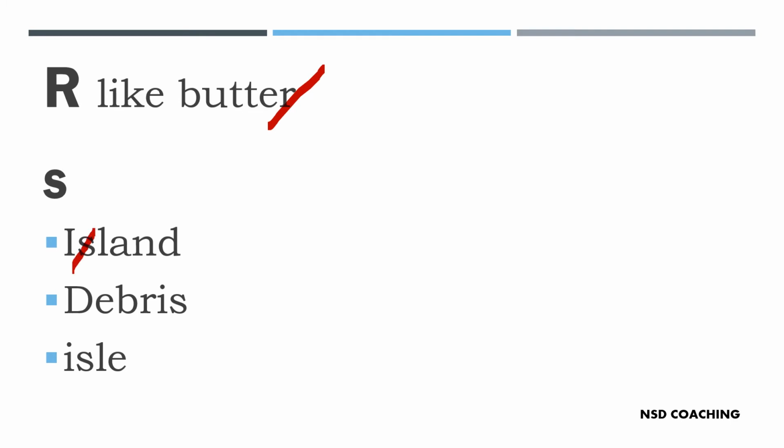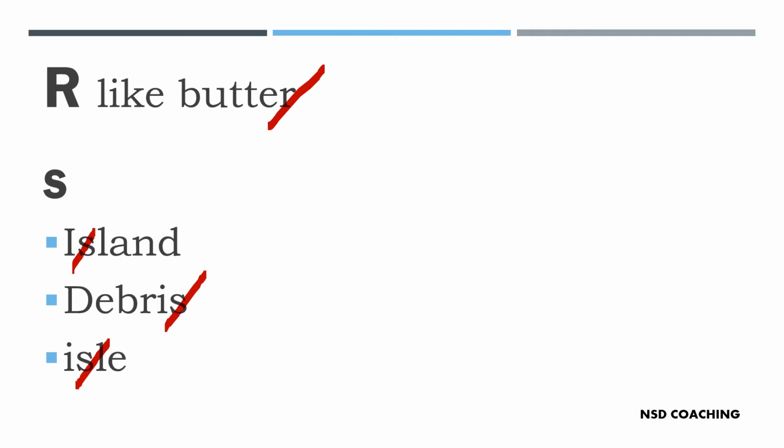It's not is-land, it's island. Debris. Aisle. The bride is coming through the aisle. Here the letter S is silent.